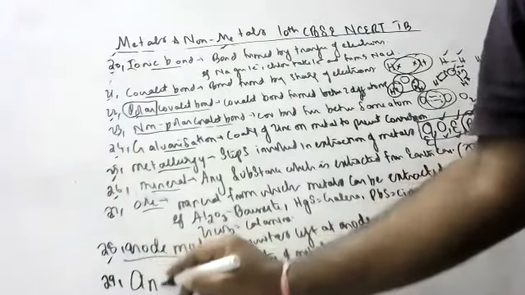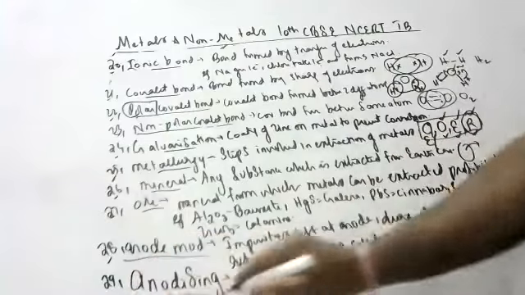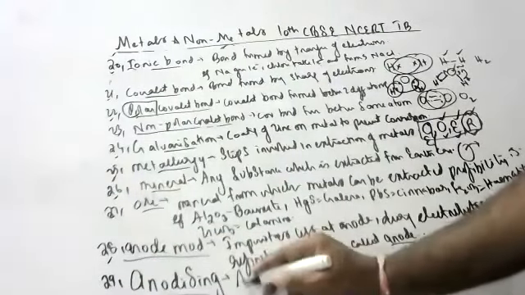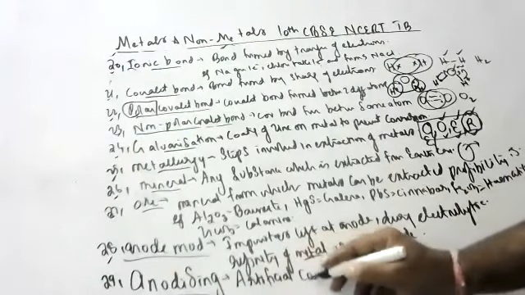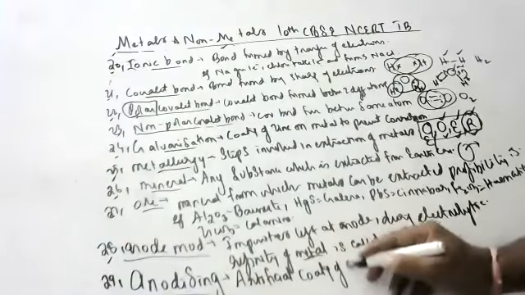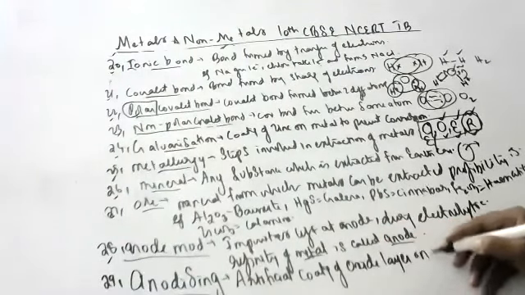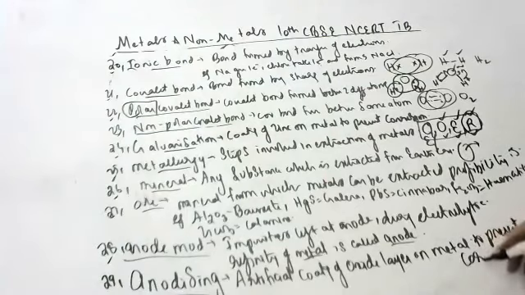Okay. Next, anodizing. What is anodizing, children? Artificial creation of an oxide layer on metals to prevent corrosion.